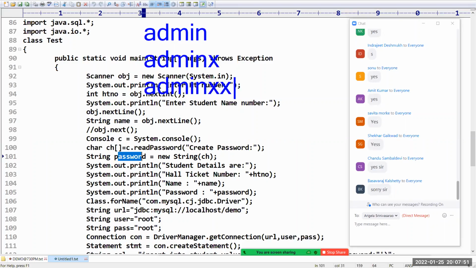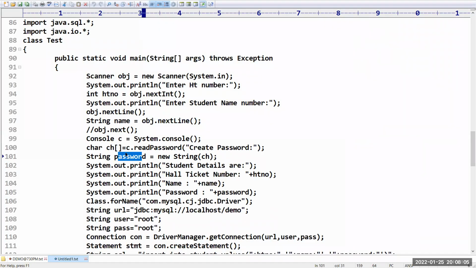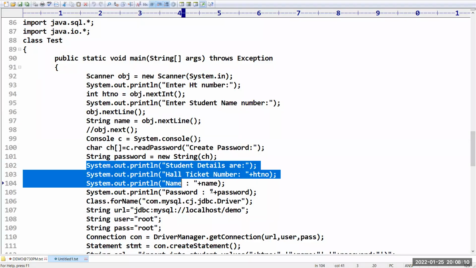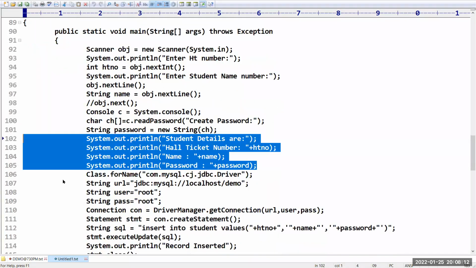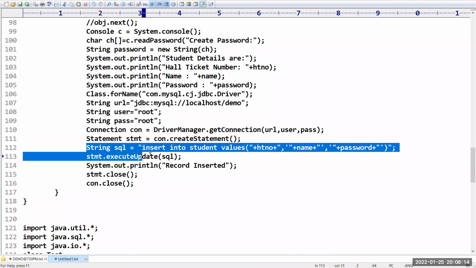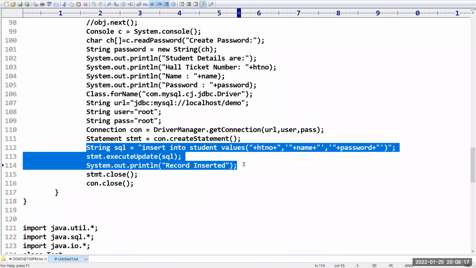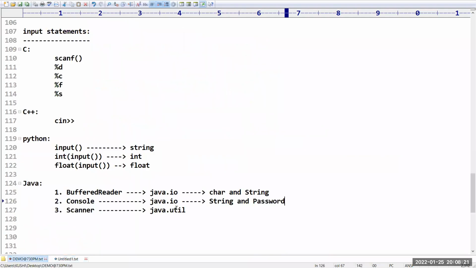In the same way, sometimes if you give two spaces, suppose Prakash followed by two spaces, then our string will automatically remove these two spaces. That's why first read the data in the form of a character array, and then you can convert it into a string. I am printing the information on the screen, and at the same time I am going to write the same information to the database. So to work with passwords, you have to go with the Console class. Just explaining, that's all.